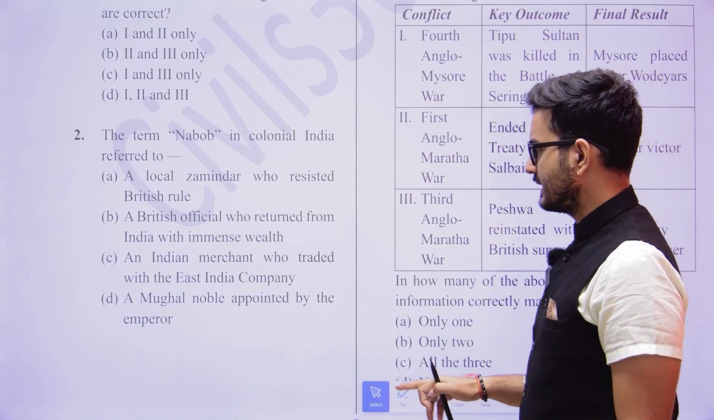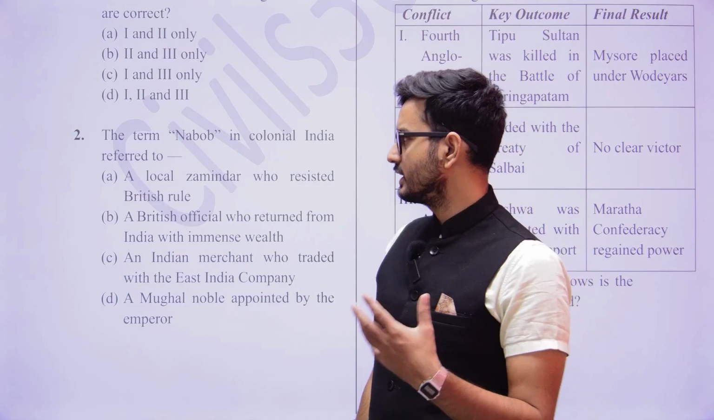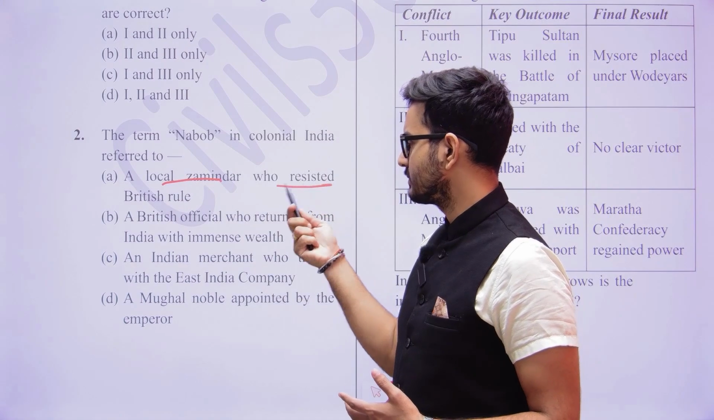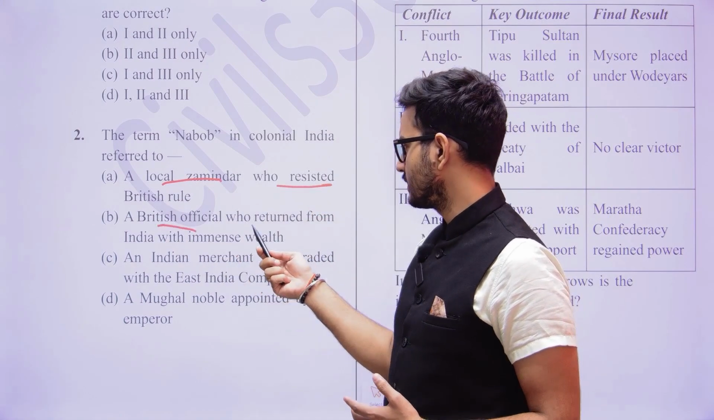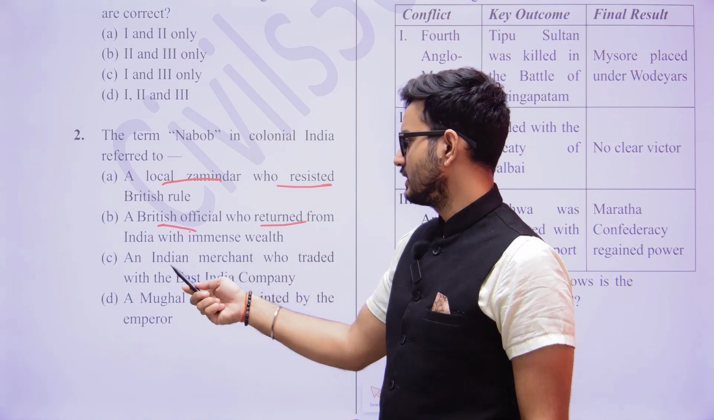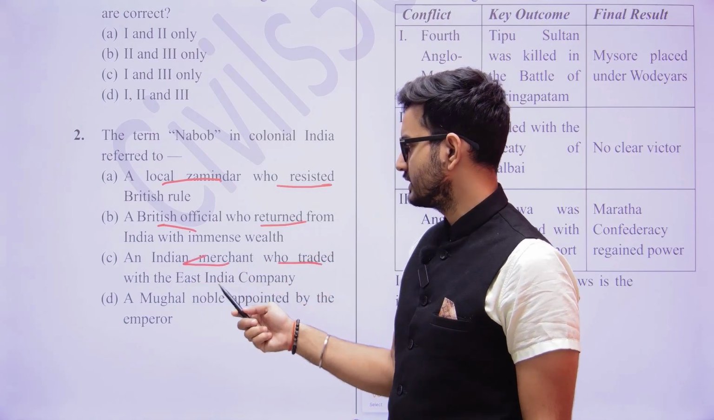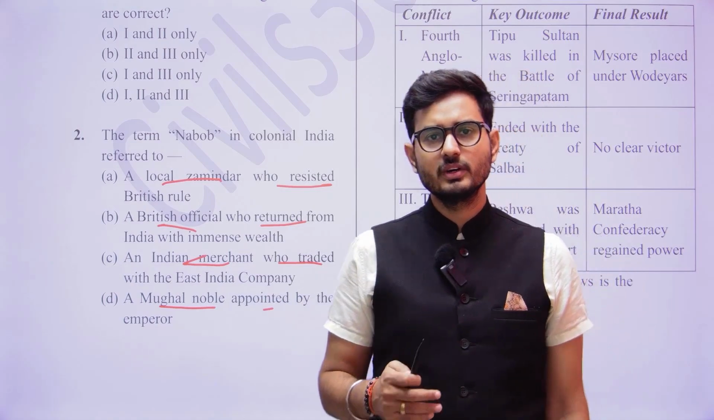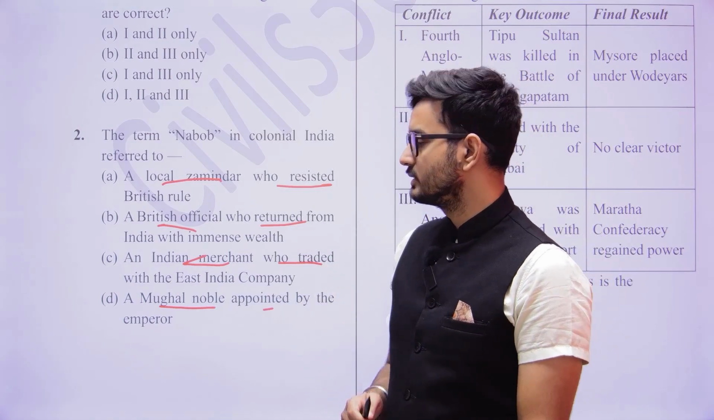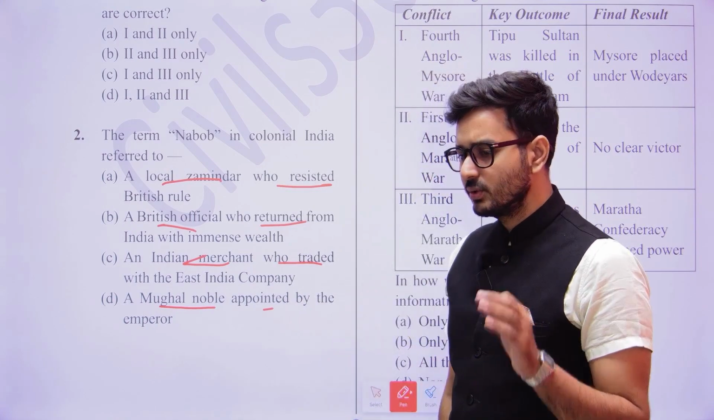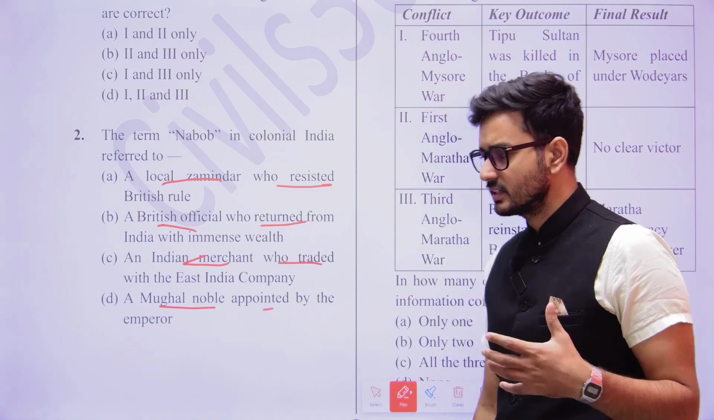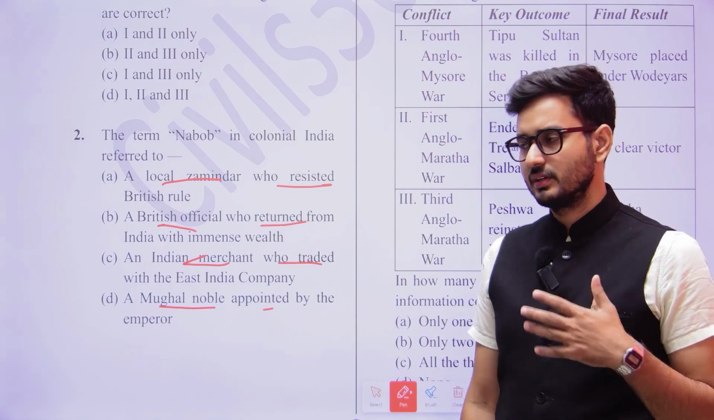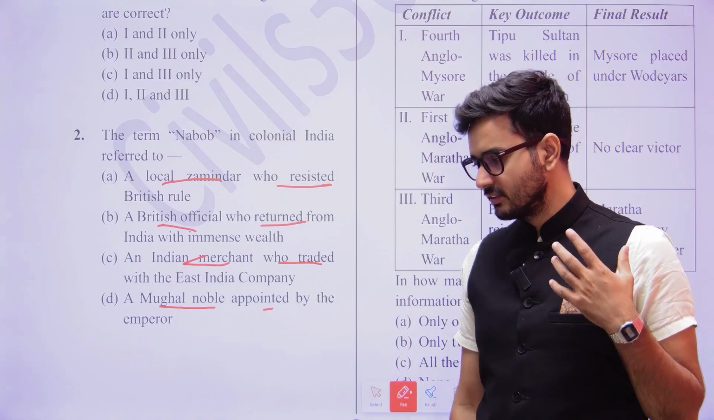Now the second one: the term Nabob in colonial India referred to what? Did it refer to a local zamindar who resisted British rule, a British official who returned from India with immense wealth, an Indian merchant who traded with East India Company, or a Mughal noble appointed by the emperor? What do you understand by the term Nabob in colonial India? Now, UPSC has a very keen interest in asking you questions pertaining to the aspect of terminology. UPSC does that very well.